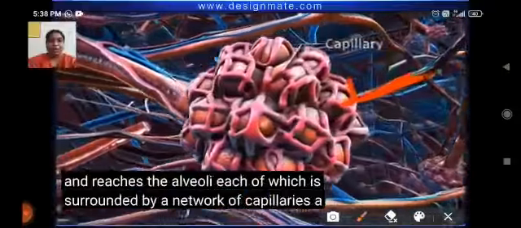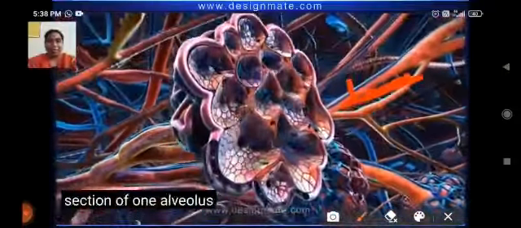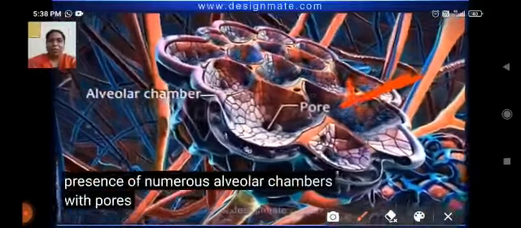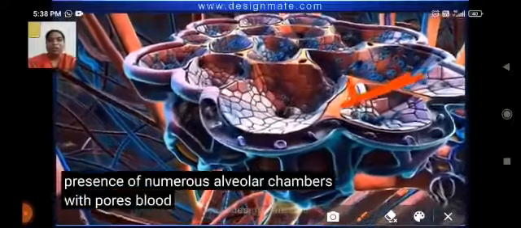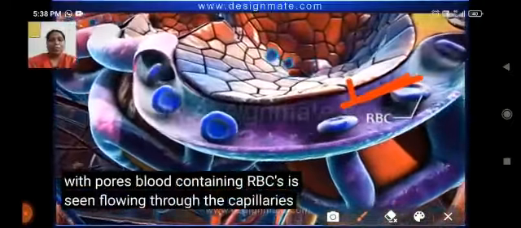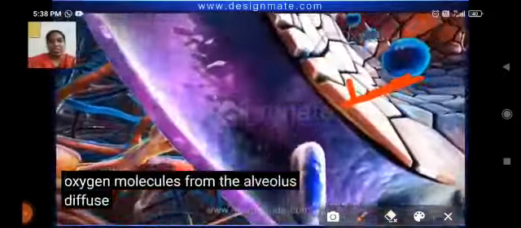In this alveolus, it is connected with the blood capillaries, and in this region you may observe that the blue colored red blood cells will move from here and the color will change. Why?